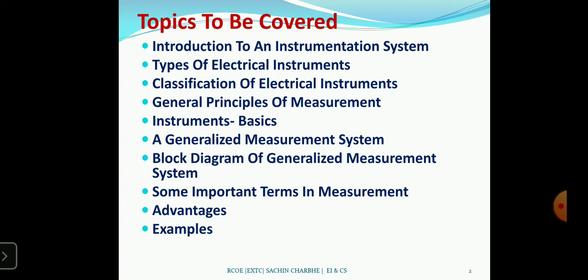Here I have taken one basic diagram and one detailed diagram. Then some important terms in measurements: linearity, sensitivity, accuracy, precision, scalability. All these terms I will cover, and then the advantages and examples.